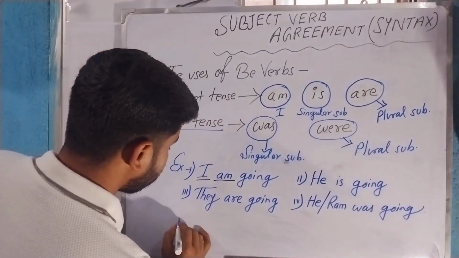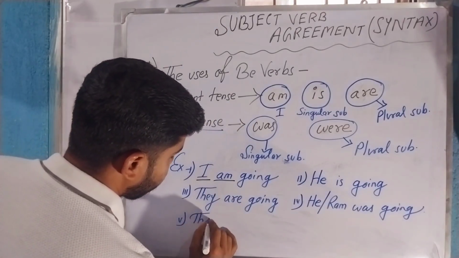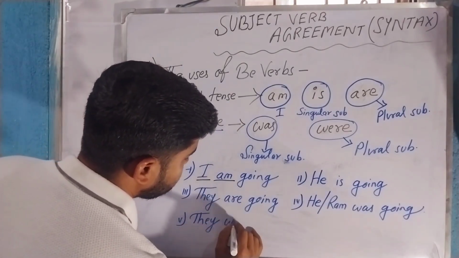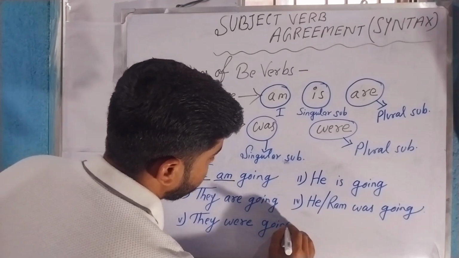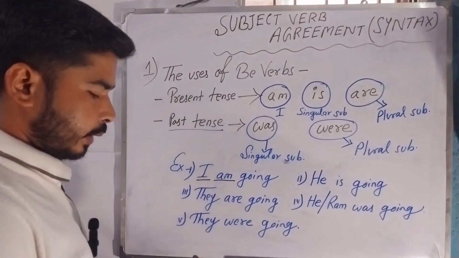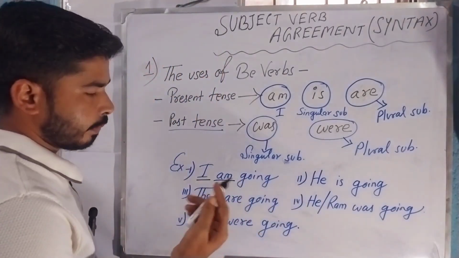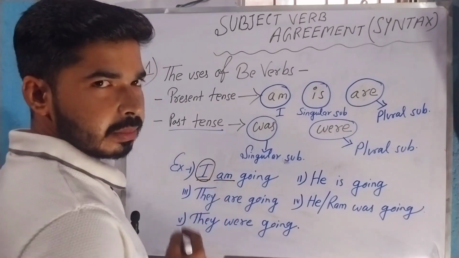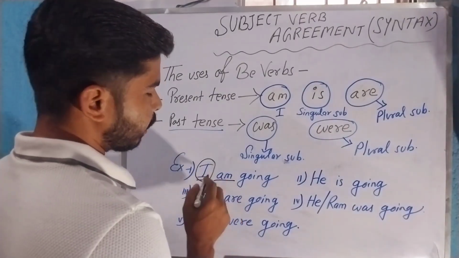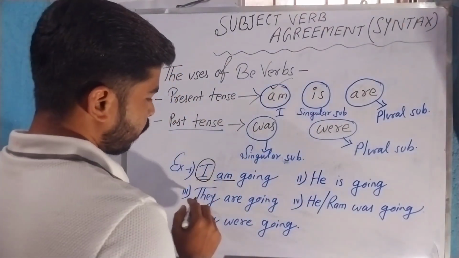And in the fifth example, we can include they were going. Then I think you can see the differences. In the first example, the subject is I, and as the subject is I, we use am with it, as I have said.